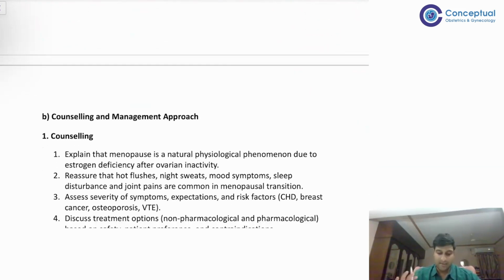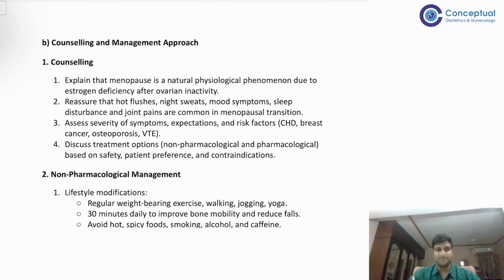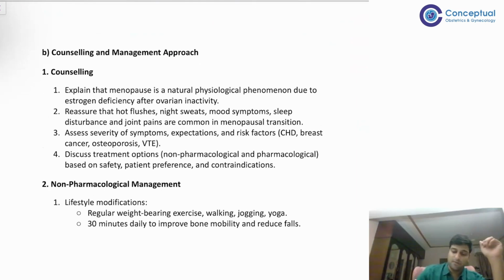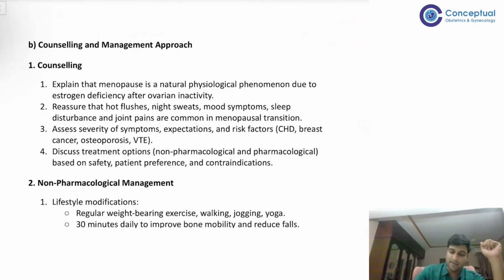Now let's go to the next. What is the counseling and management? So the first and the most important thing, you know, is that whenever you do counseling, you need to explain the disease.